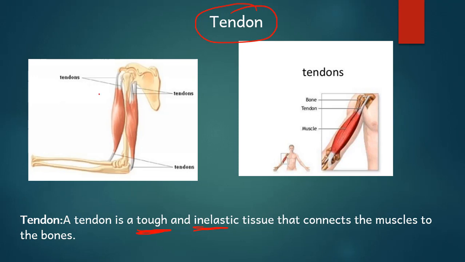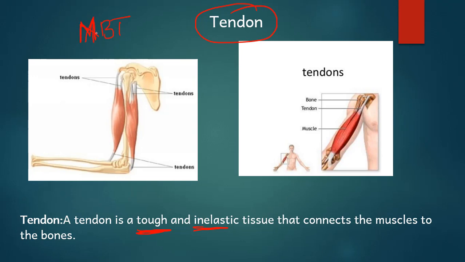Bone to bone is ligament. It is a tissue which joins bone to bone, ligament. But a tissue which joins muscle to bone is tendon. Okay, sometimes I used to get confused which tissue used to join bone to bone and which tissue used to join muscle to bone. So I generally remember it as NDTV, like the news channel, but I replace it with MBT.